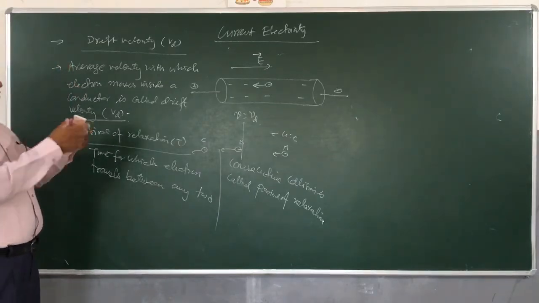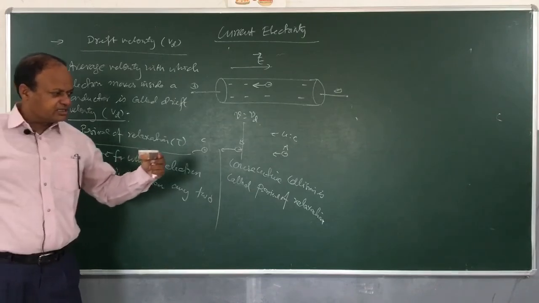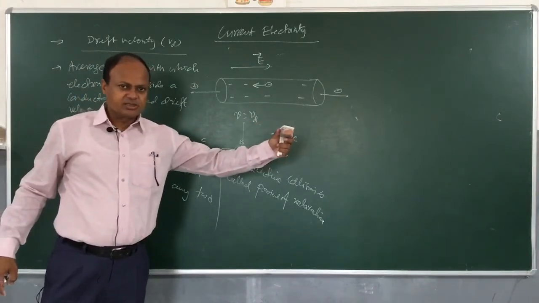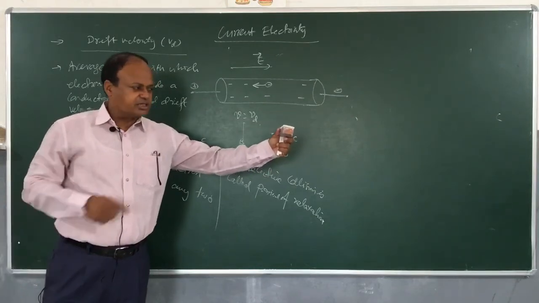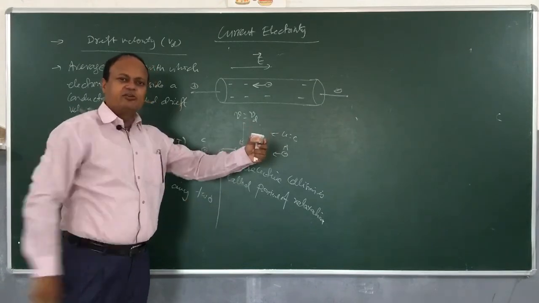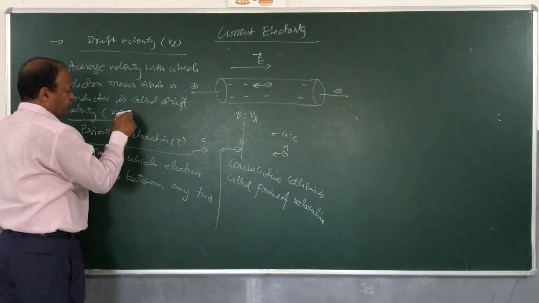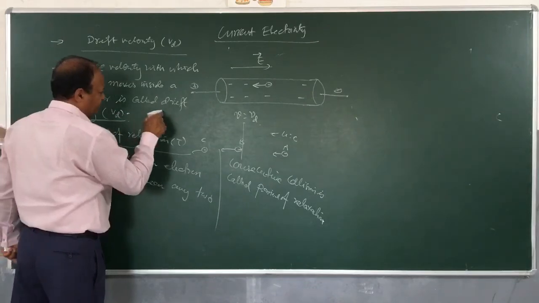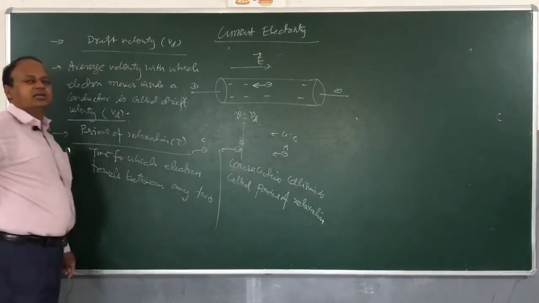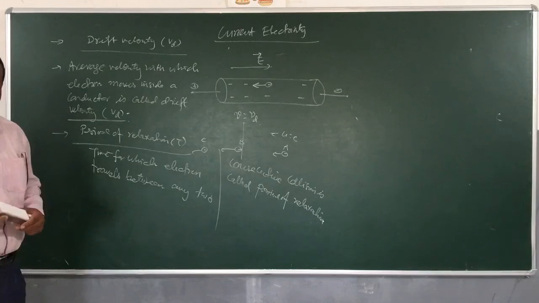Electron will stop here, it will be accelerated, will move with greater velocity, and here it will collide and stop. Just before it collides, its velocity is maximum, and this maximum velocity will be equal to the drift velocity.